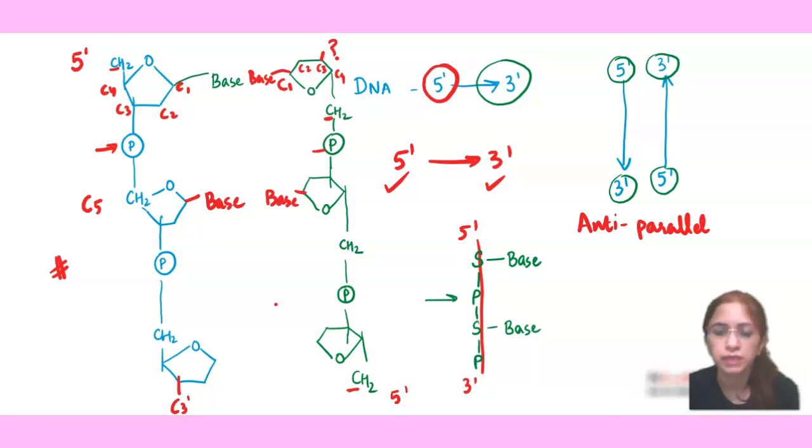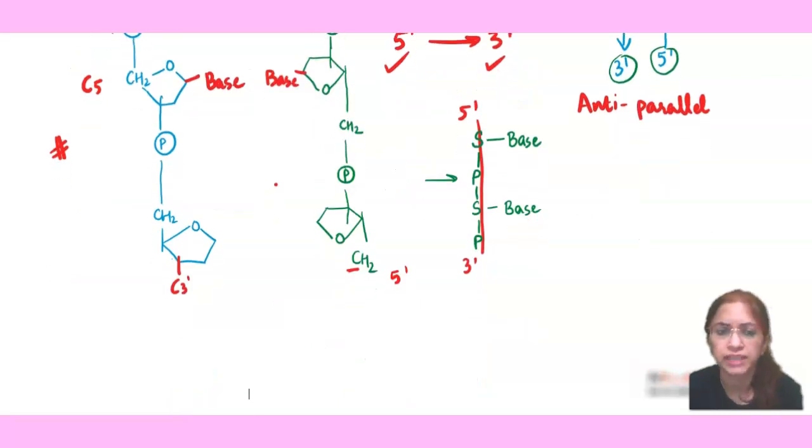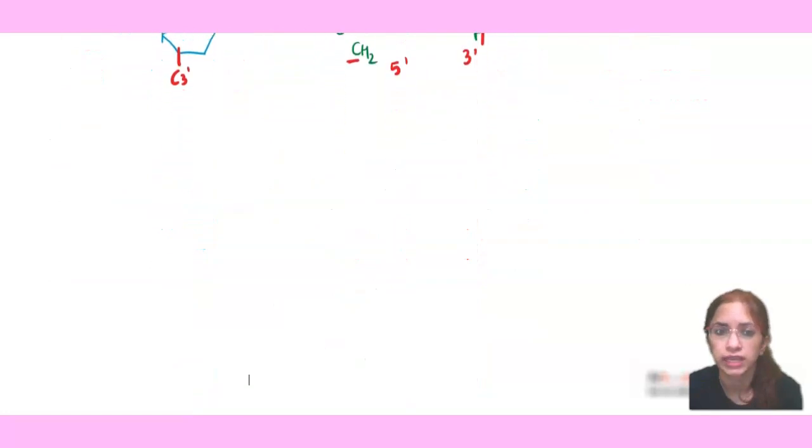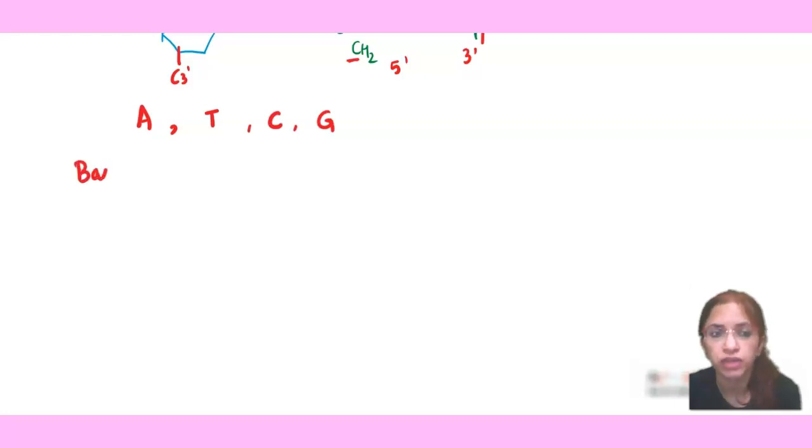Now we will see what the base pairing rule in DNA is. That is also very, very important. So we know that DNA has 4 bases, A, T, C and G. As a base pairing rule, we always need to keep in mind that a purine will always unite with a pyrimidine.